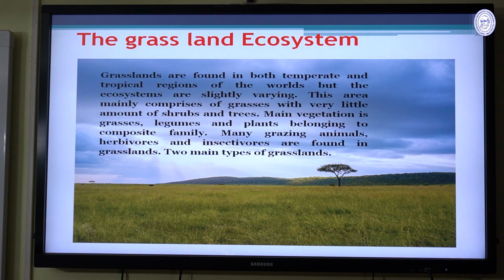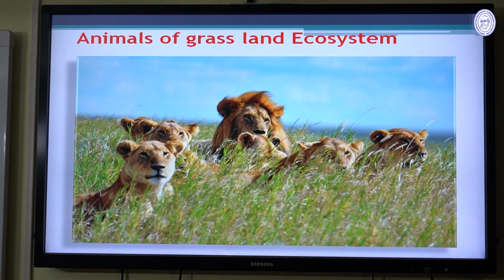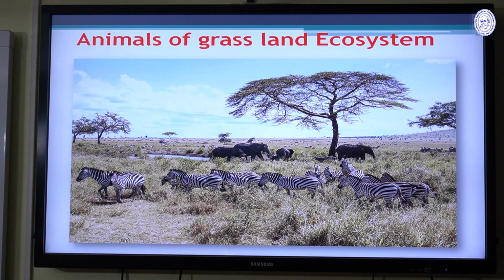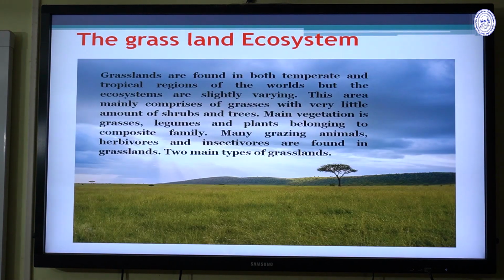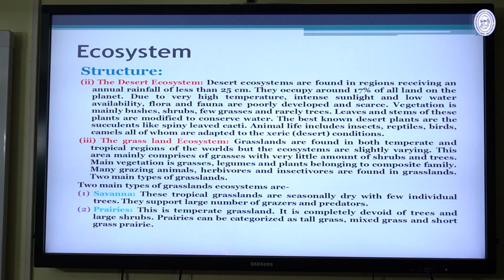Two main types of grassland. These are the animals of grassland ecosystems, the dominant animal species of the grassland ecosystem. Different kinds of animals are found in the maximum in the grassland ecosystem. The main two types are the savanna grassland and the prairie grassland.